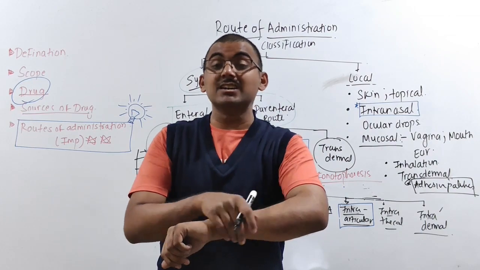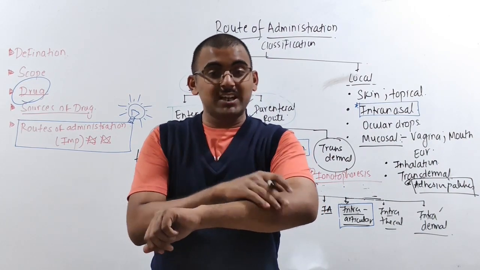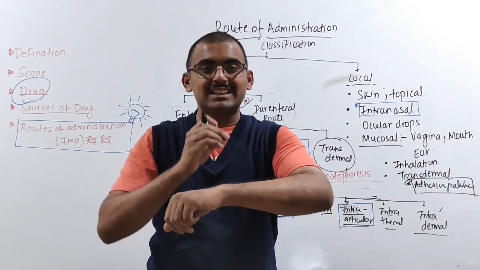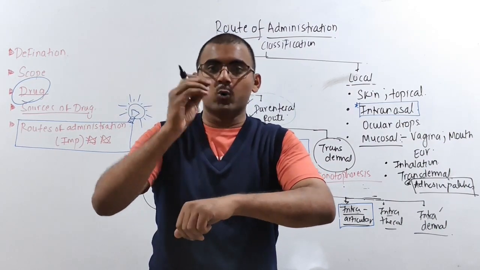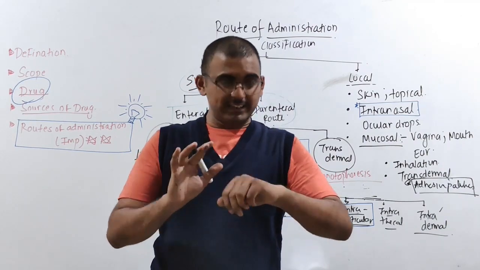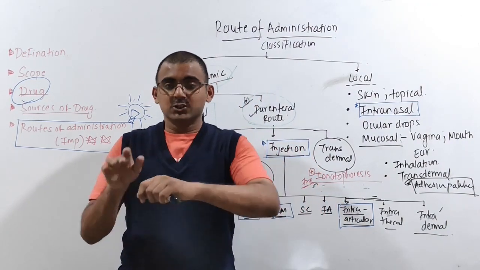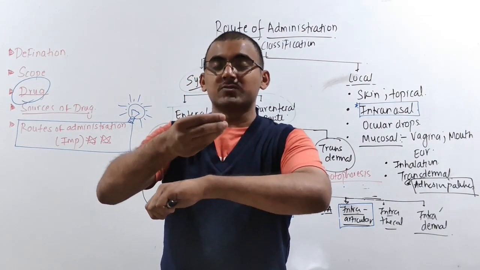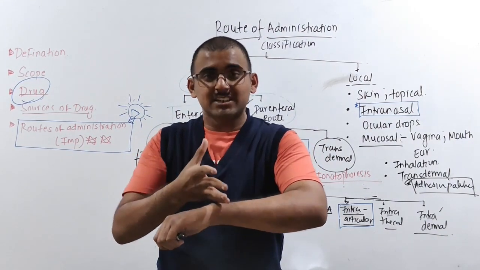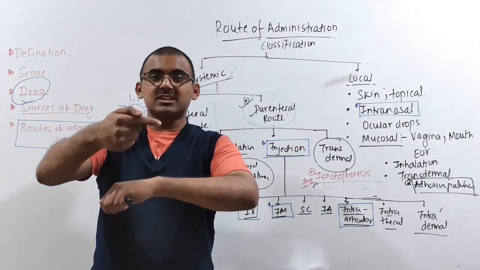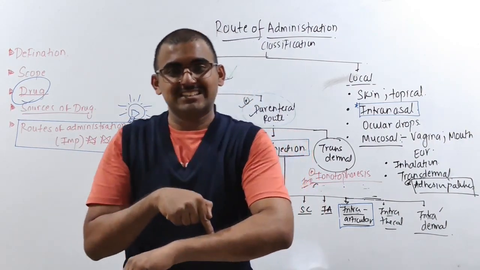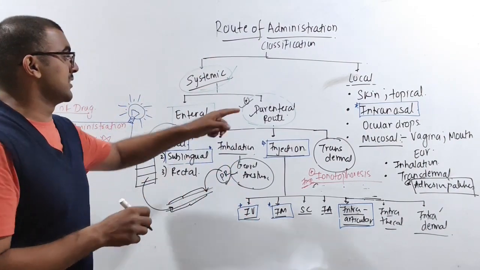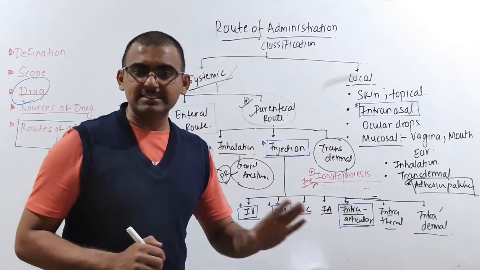This is going to increase the permeability of the tissue, and with the increased permeability, this drug with the help of charges can directly enter the blood vessel. I think it is clear. Just try to understand. We are applying the drug, passing a small amount of current, and with the help of current the permeability of the skin membrane is increased, and because there is more permeability, this drug can enter the blood vessel directly. That's why this is termed the parenteral route. It is your transdermal. Is it clear?